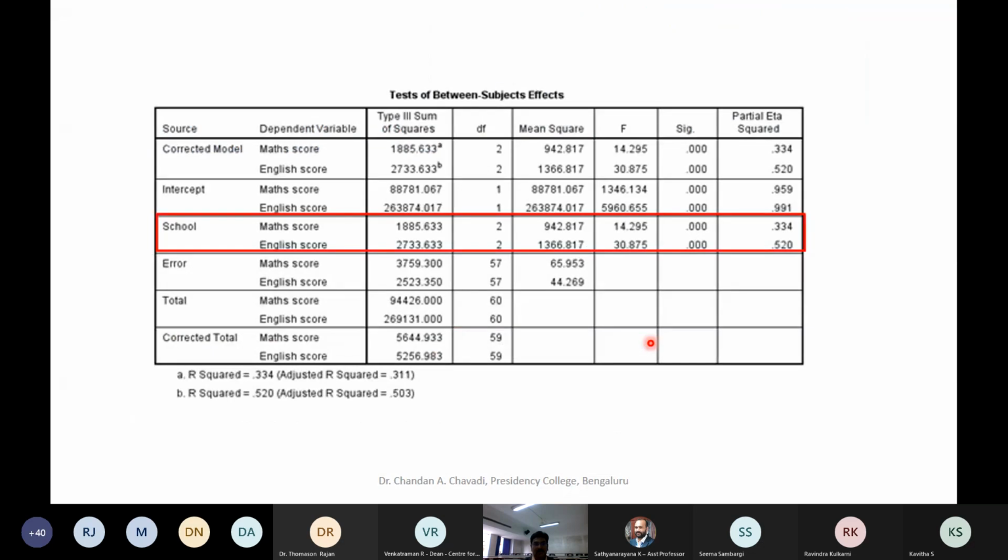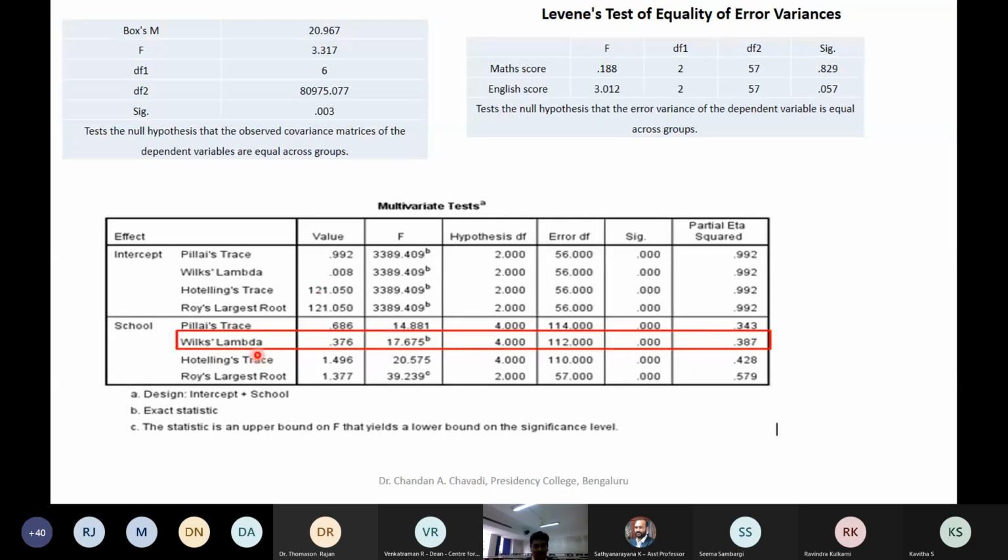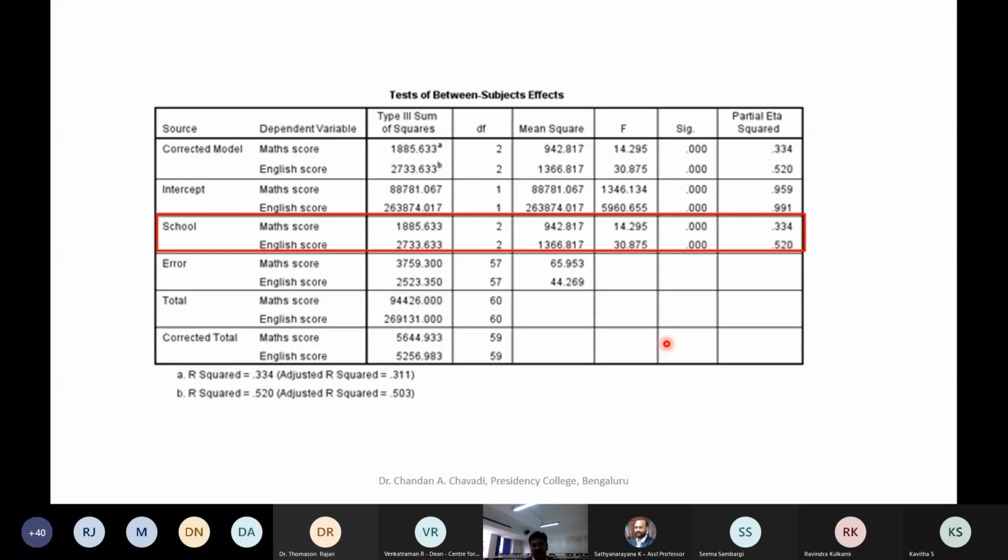Now if you are going for one-to-one, that is the test of between subjects, that means school and math score, school and English score, this is one-to-one. But here it is a combined effect that has been looked upon. So in Wilks lambda, both the dependent variables are taken together, and they assess that there are significant differences between the scores of maths as well as English for students who come from different schools, and you find the variation. That's what is being worked out here. You can see both one-to-one, this and this are significant. So you can say that across the schools, the maths as well as English scores are varying.